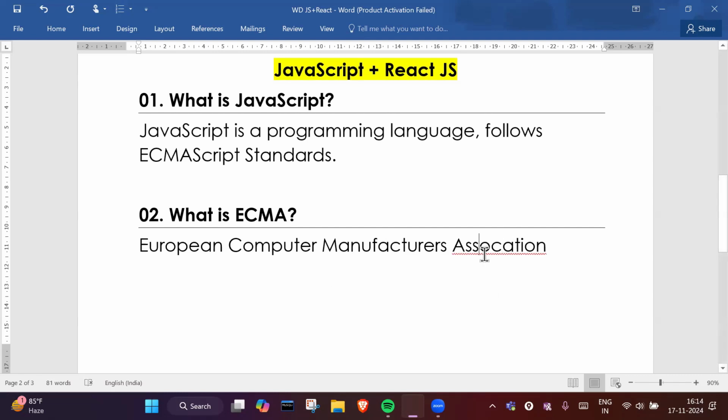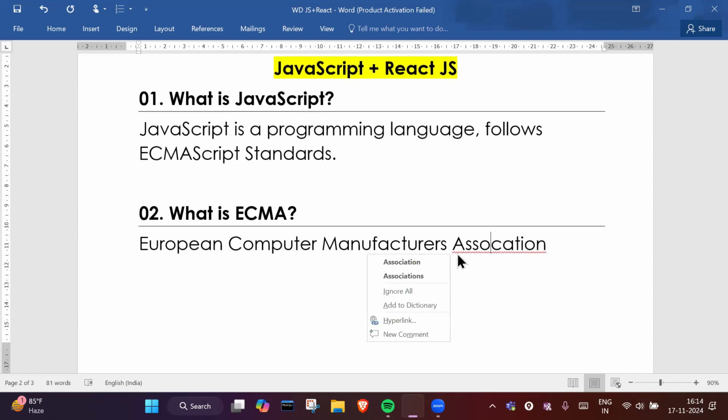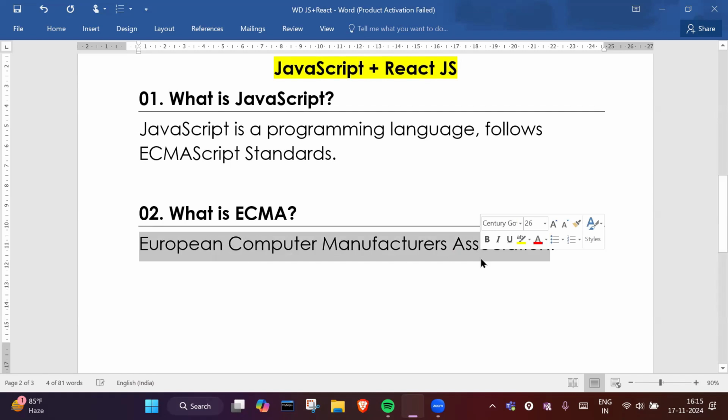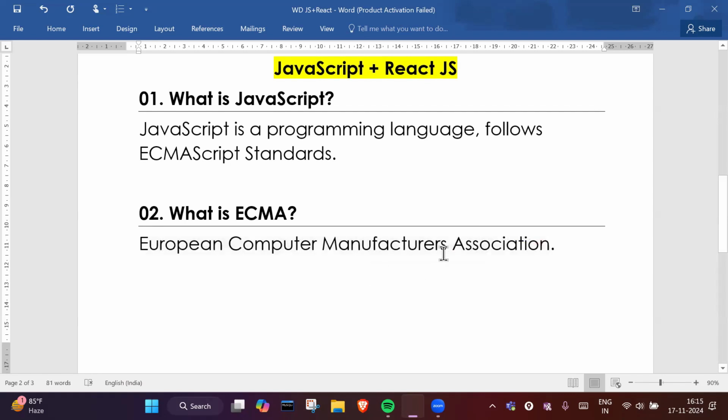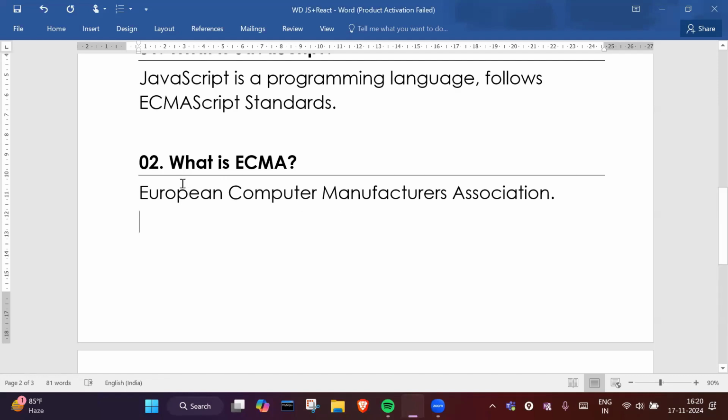So what is the full form of ECMA? European Computer Manufacturers Association. Okay, so this is the full form of ECMA. Now, what does this organization do?